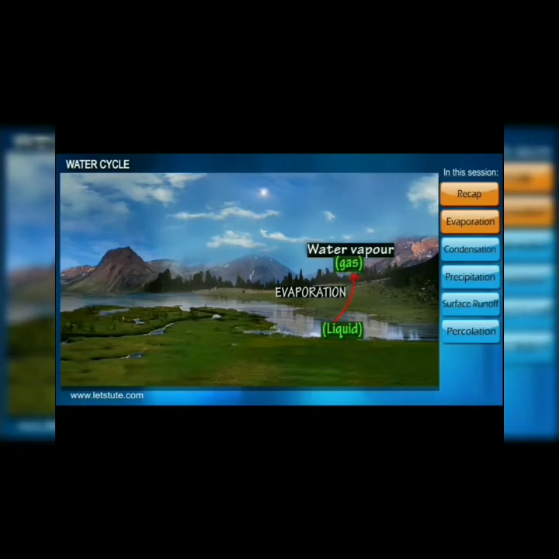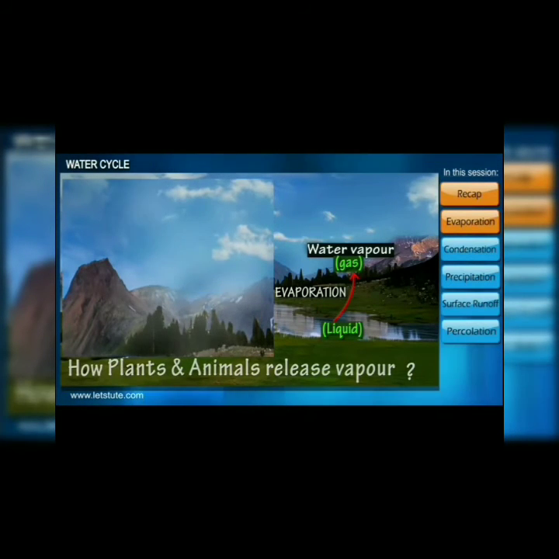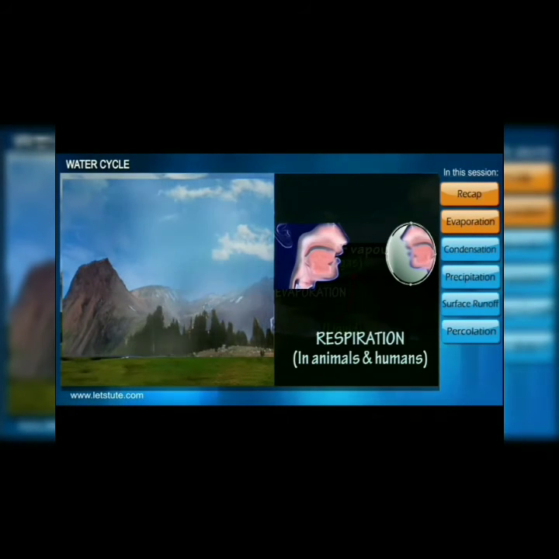And plants and animals also release water vapor from their bodies. How do they release it? Animals and the human body release water vapor by the process of respiration, and plants release water vapor by the process of transpiration. In that process, plants release the extra water as water vapor through the stomata. These stomata are in their leaves. They are very small, tiny pores.